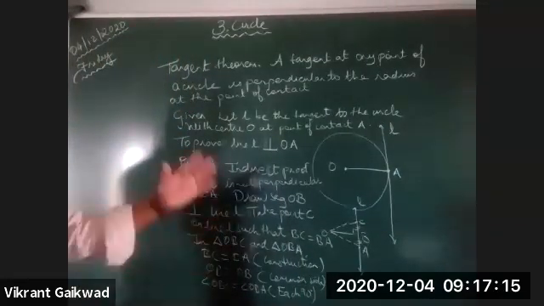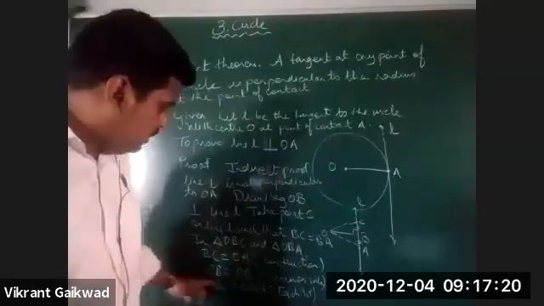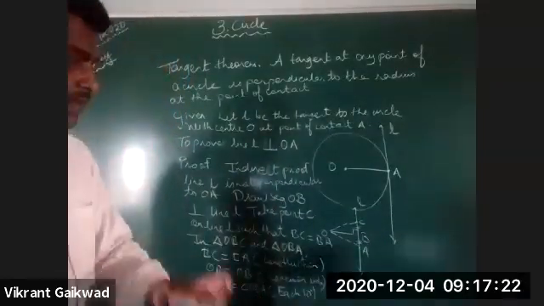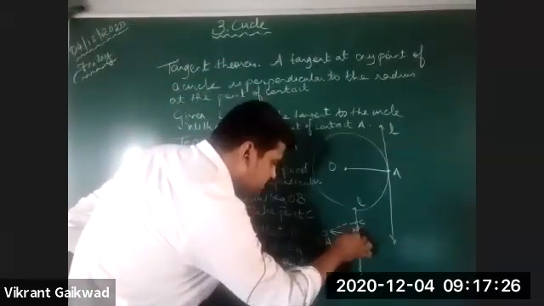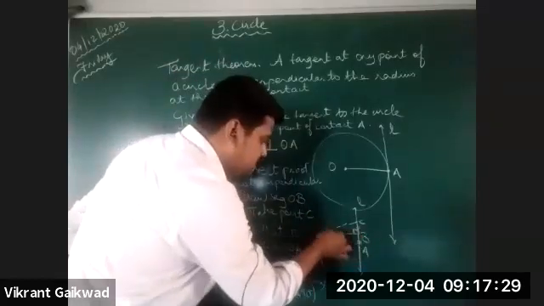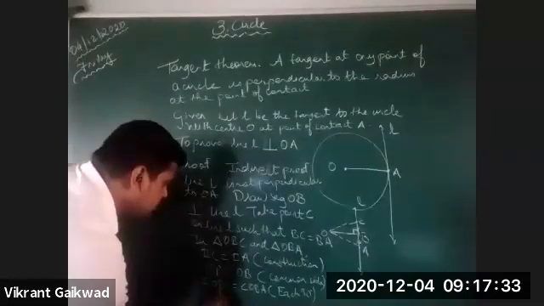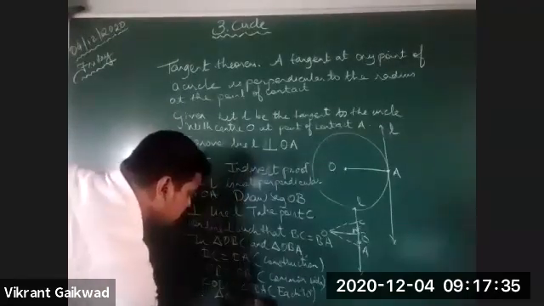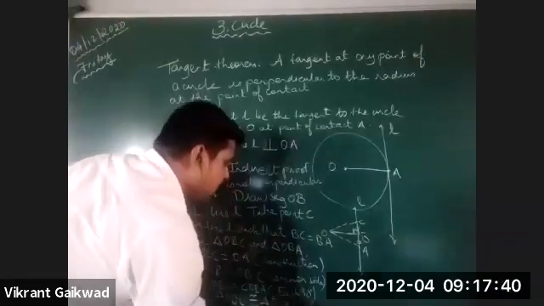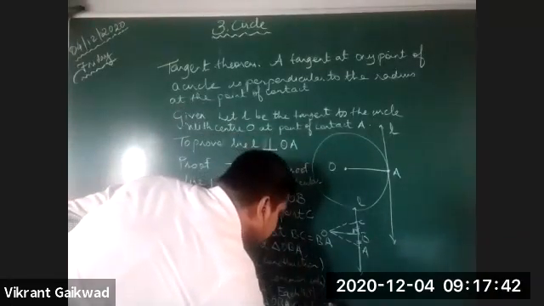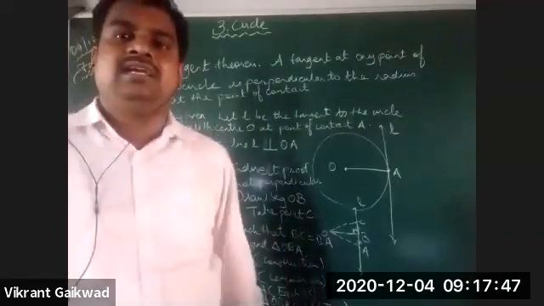So now check: angle OBC equals angle OBA, 90 degrees. This is the angle and these are the sides. So by which test? Therefore, triangle OBC is congruent to triangle OBA by the side angle side test.